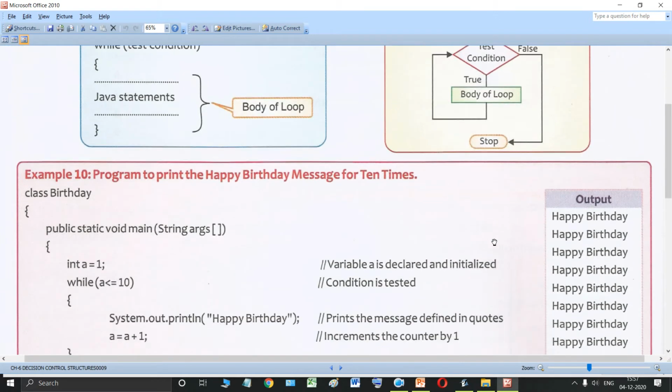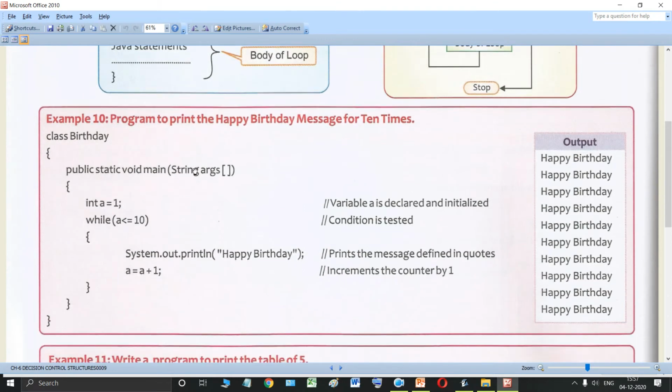Now students, there is a simple program over here: a program to print a happy birthday message 10 times. That means you have to print this message again and again, 10 times, so it is following the loop. You have to print the same statement, happy birthday, 10 times using the while loop. So let us see what the program is.